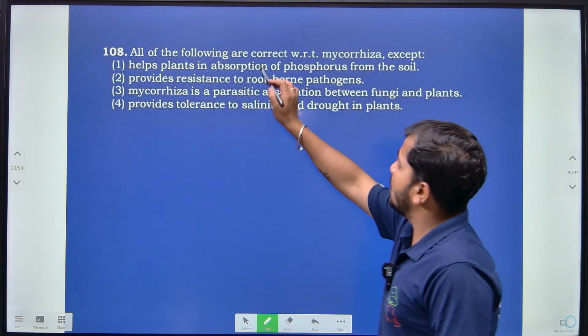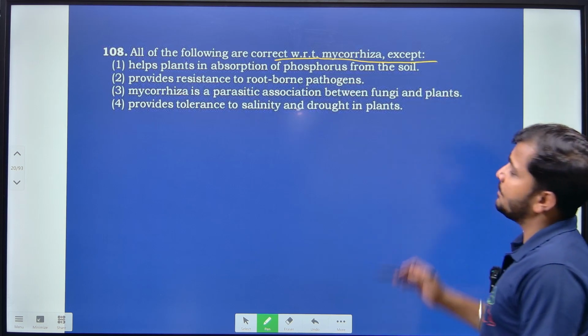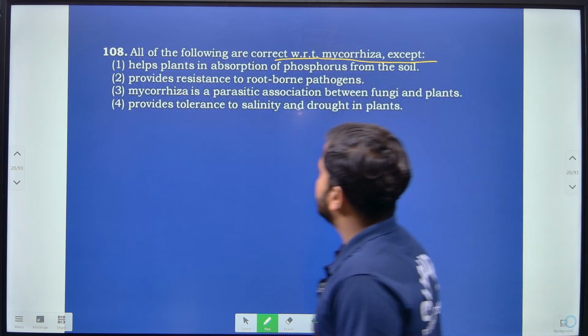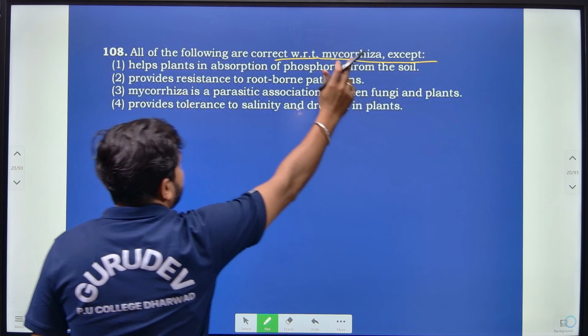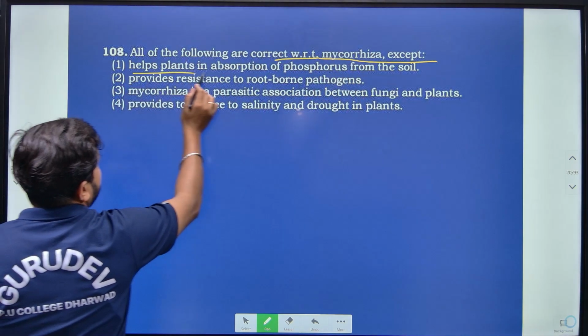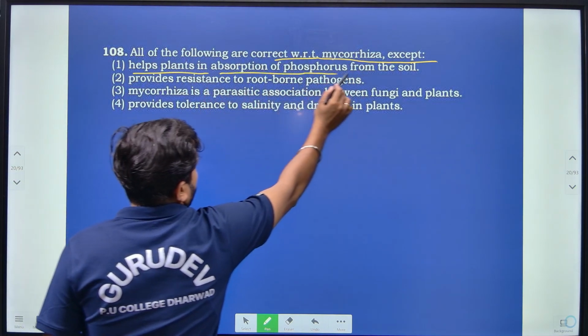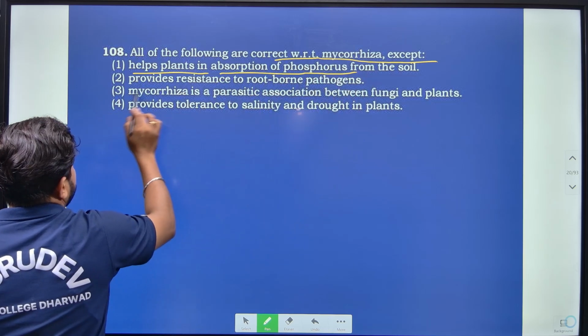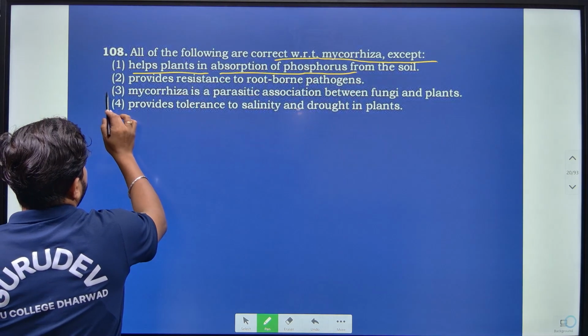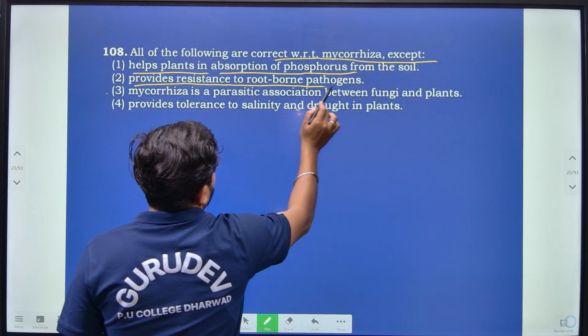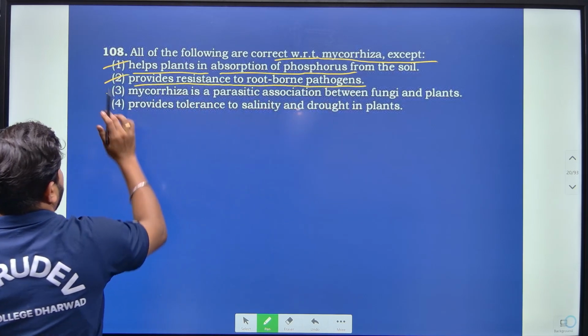Then all the following are correct with respect to mycorrhiza except, right? So they are asking, all the following are correct with respect to mycorrhiza except one. It helps plants in absorption of phosphorus from the soil. Then it provides resistance to root-borne pathogens. Yes, these two of them are correct.